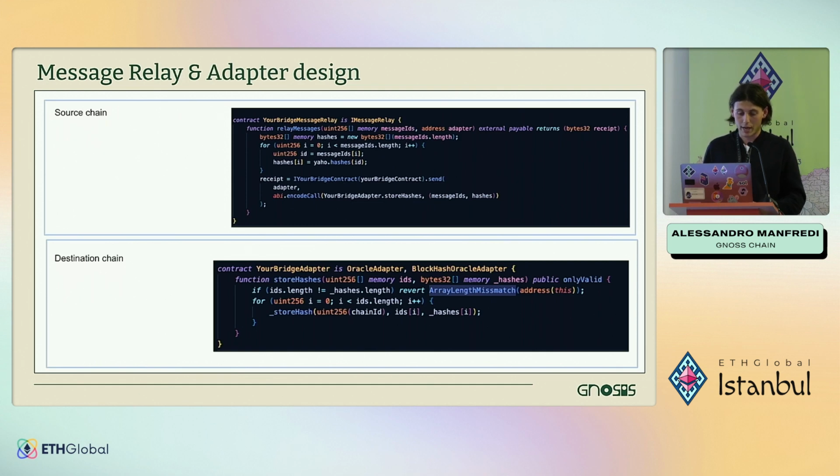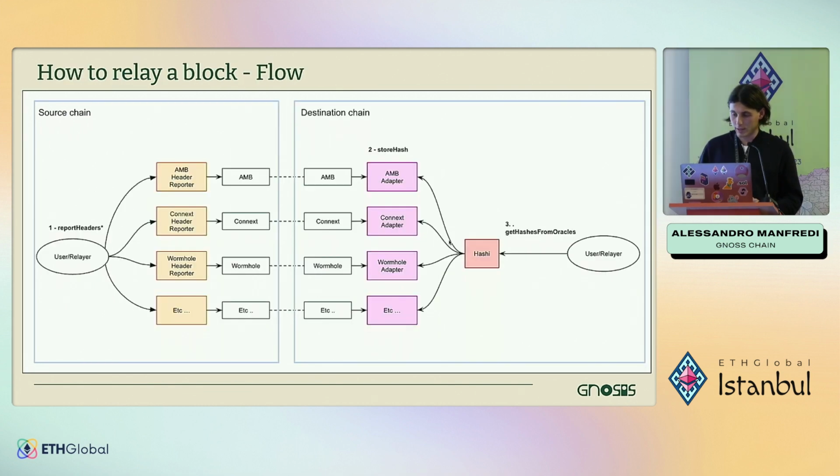Then I will come back to the slides, just to show you, if you wanted to build a message relay or an adapter, this is the way. Let's say it's super easy. The message relay contract just needs to implement the relay messages function, which calls again the underlying bridge, and the adapter must implement a function called store hashes, which just stores for each source ID the message IDs and the message hashes. Now I will leave the talk to my colleague Zen.